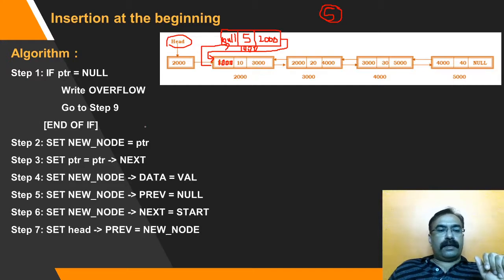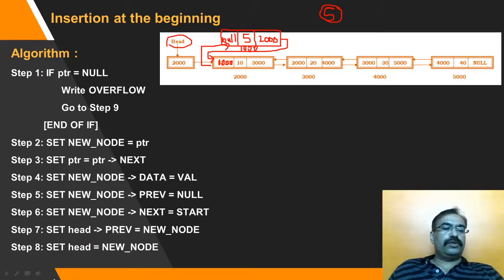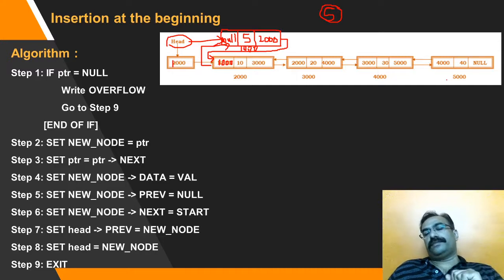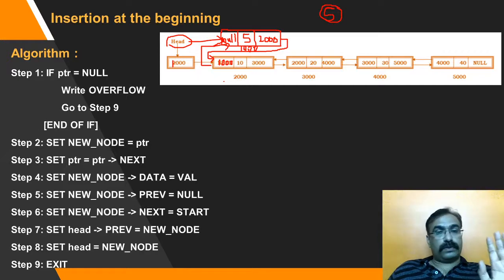Okay. Now lastly, we need to set the head to new node. So now head will not point here but will point here. This will change from 2000 to 1000. Now what is the list? 5, 10, 20, 30, 40. Or from 1000, 2000, 3000, 4000, 5000. This will be the list. In this way we can insert at the first position. Got it?